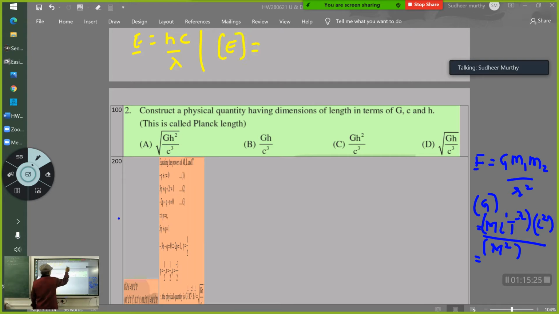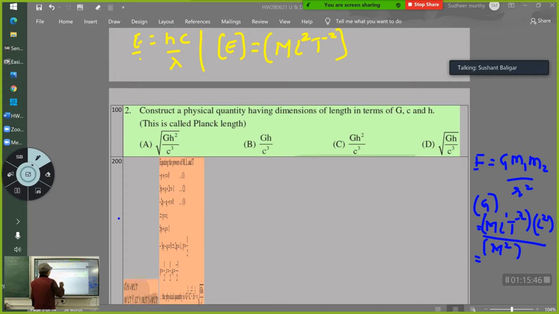The dimensions of energy, joules, you will write as M L raised to 1 T raised to minus 2, and the displacement is L raised to 1. So this becomes M L raised to 2 T raised to minus 2. That is the dimensions of energy.